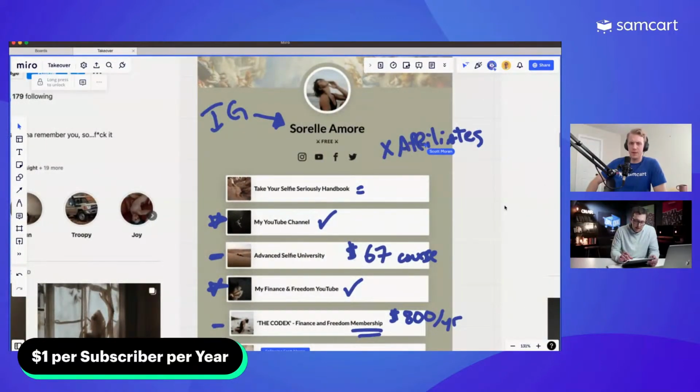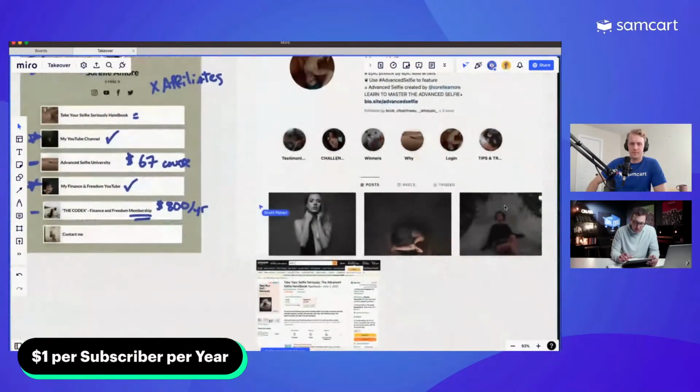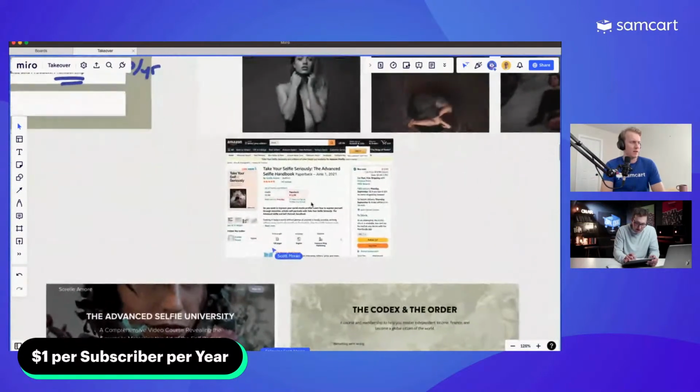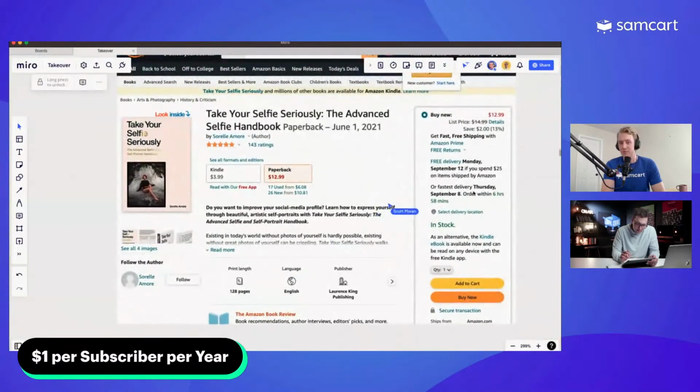So, yep. Jordan, the handbook idea, what is that? We take this over. This is it down here in Amazon? Yeah, I just found it. So it's an Amazon book. It's $12.99 for a paperback, $3.99 for a Kindle version. So we feel okay about selling on Amazon.